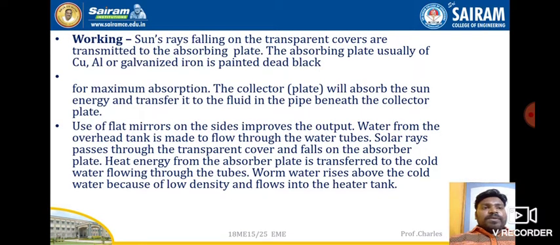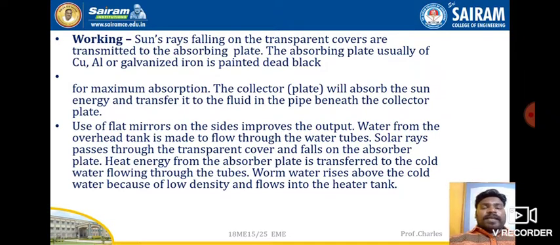So the working principle, as I have explained: the transparent cover will receive the sun's radiation, and the absorbing plate is made of copper and aluminum, or galvanized iron, and it is painted black in color, because a black colored plate will absorb the radiation. So that is why it is made black.